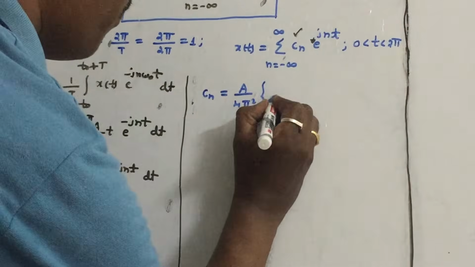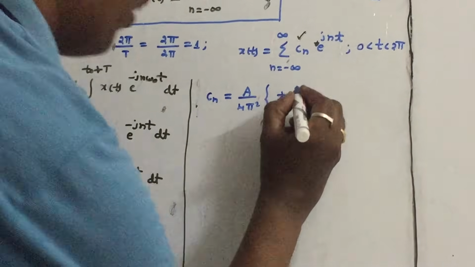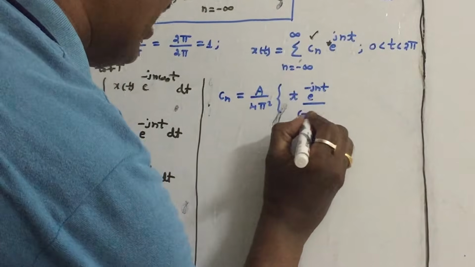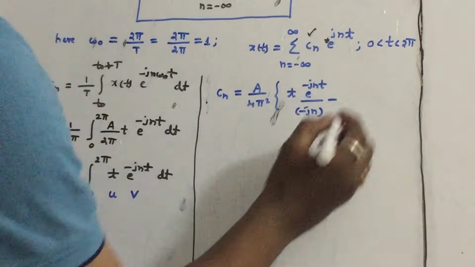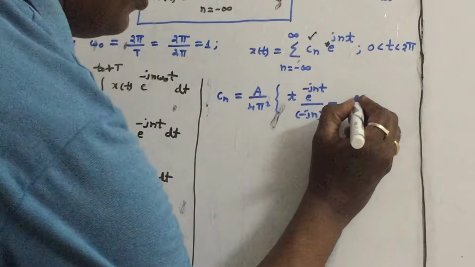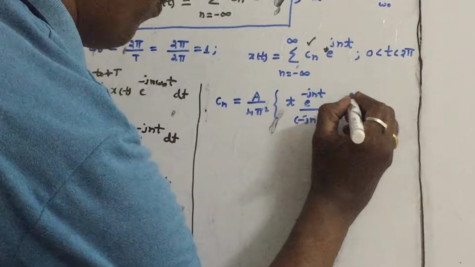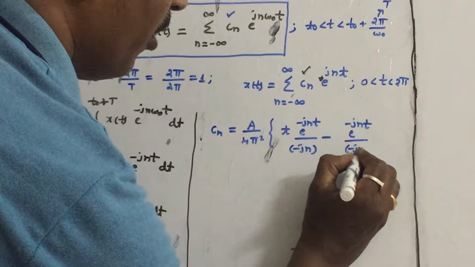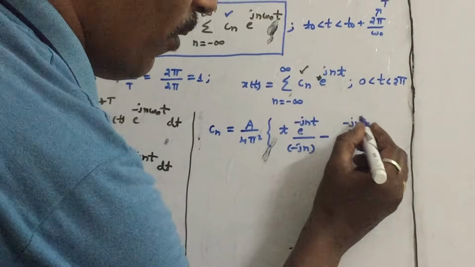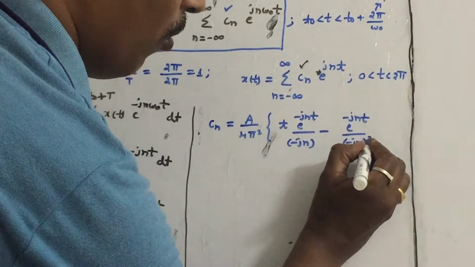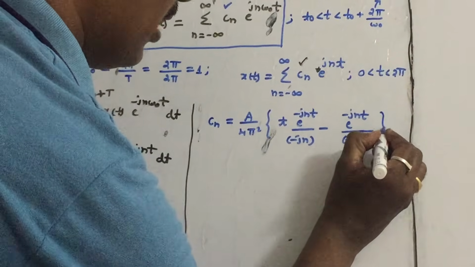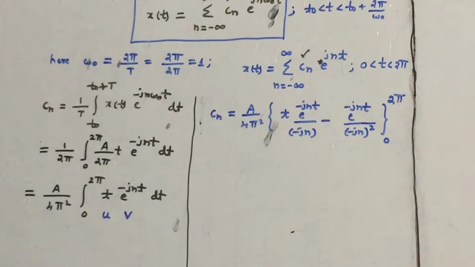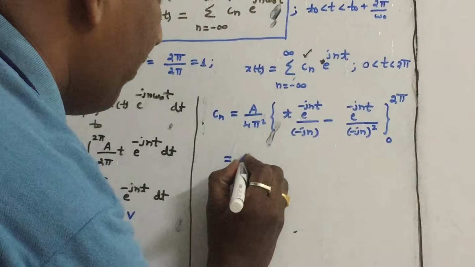The first function is t. The integration of e power minus jnt is e power minus jnt by minus jn. The differentiation of t is 1. If you integrate again, e power minus jnt by minus jn, the whole square. Then substitute the limits, 0 to 2 pi.